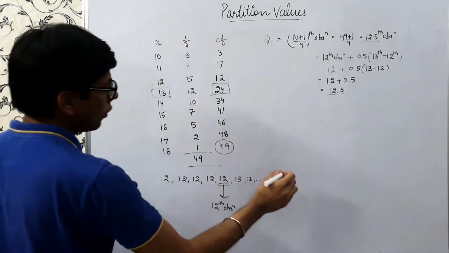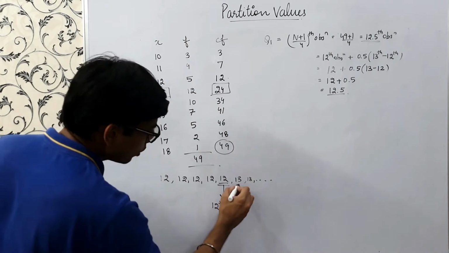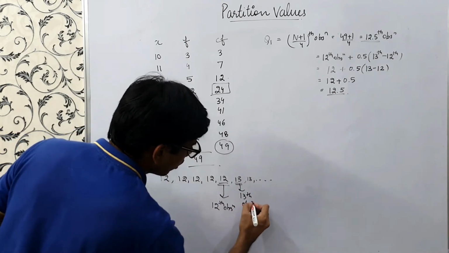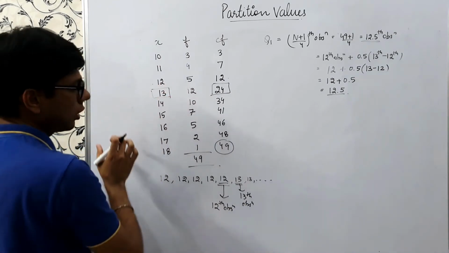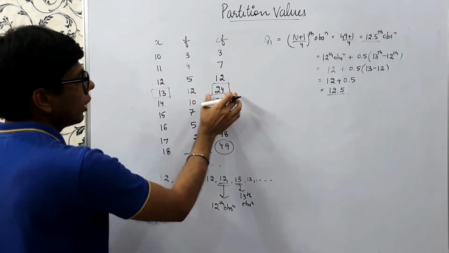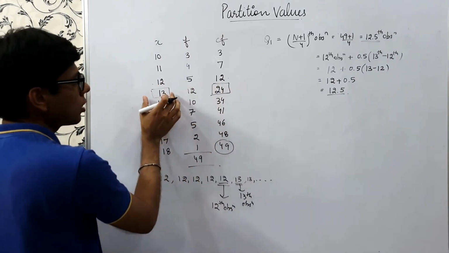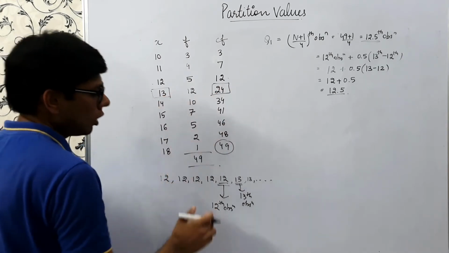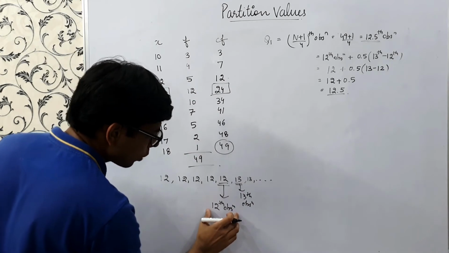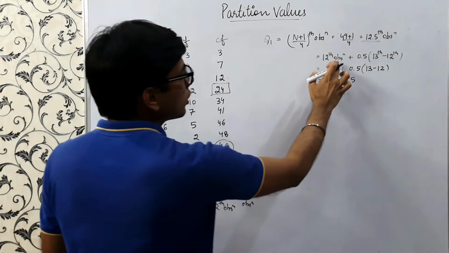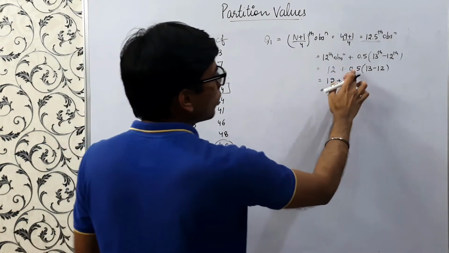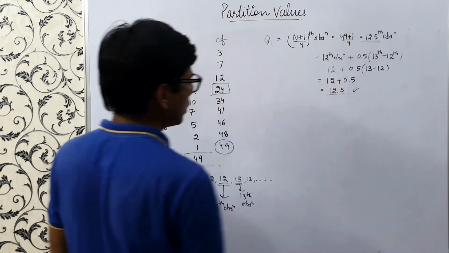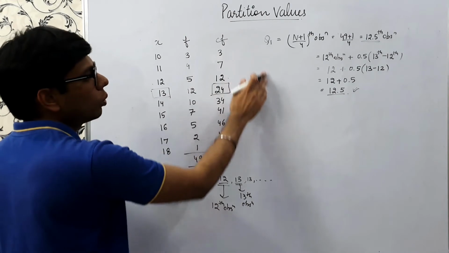So this is our 12th observation and this is our 13th observation. Cumulative frequency helps us to determine the total number of observations we have covered till that point. So this is 12th and this is 13th, right? So 12th observation 12, plus 0.5 into (13 minus 12), this is 12.5. So this is how we have calculated Q1.